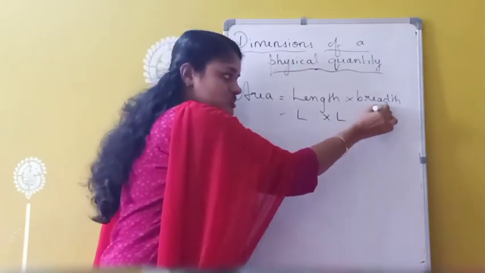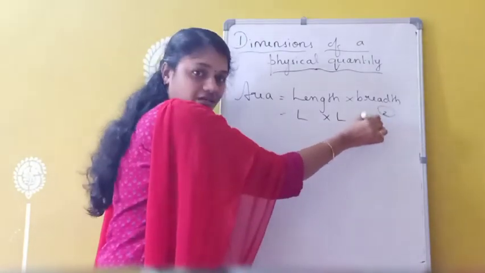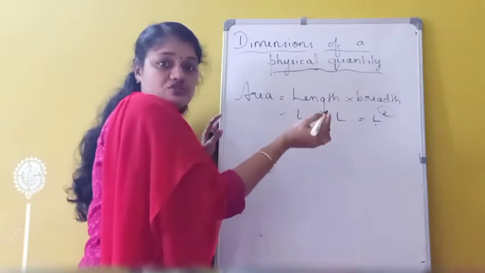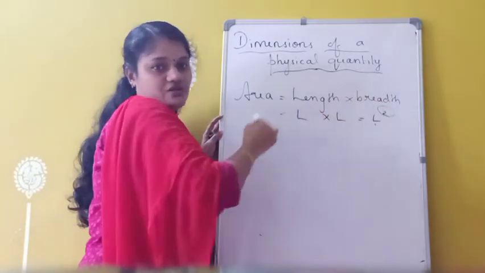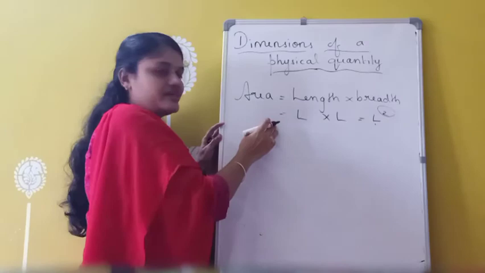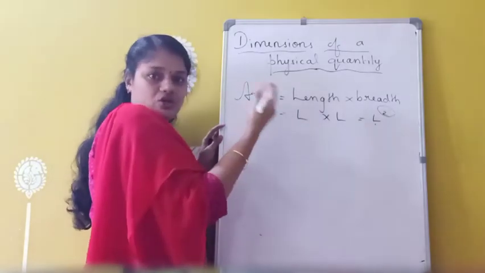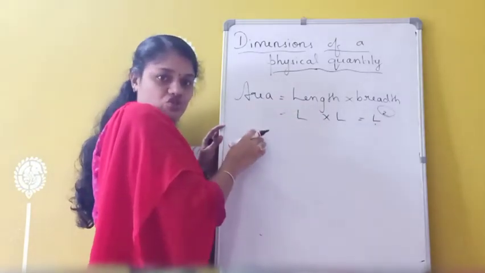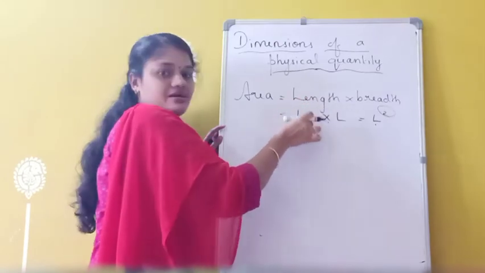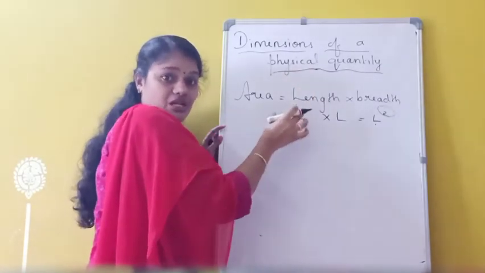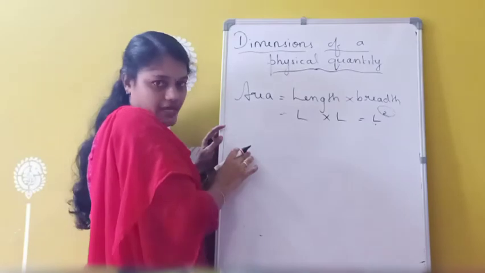That means these powers to which the fundamental quantities are raised in order to get a particular physical quantity are called as which one? Dimension. Clear? So like that we can write for density, velocity, like that. The powers to which the fundamental quantities are raised to get a particular physical quantity are called dimension.